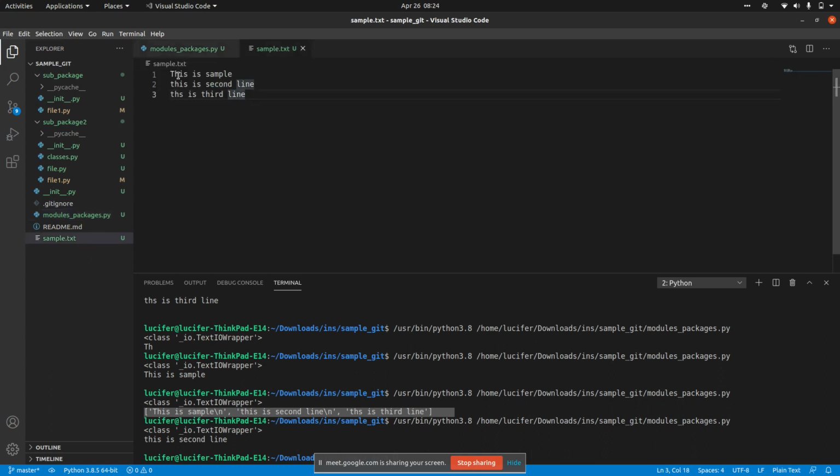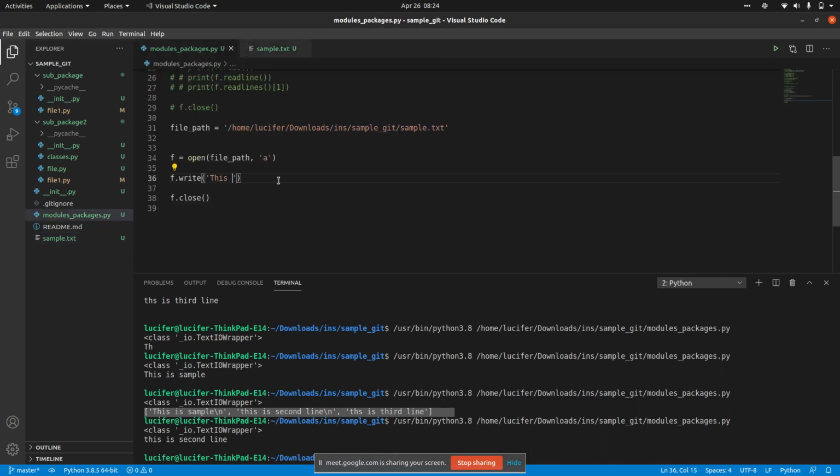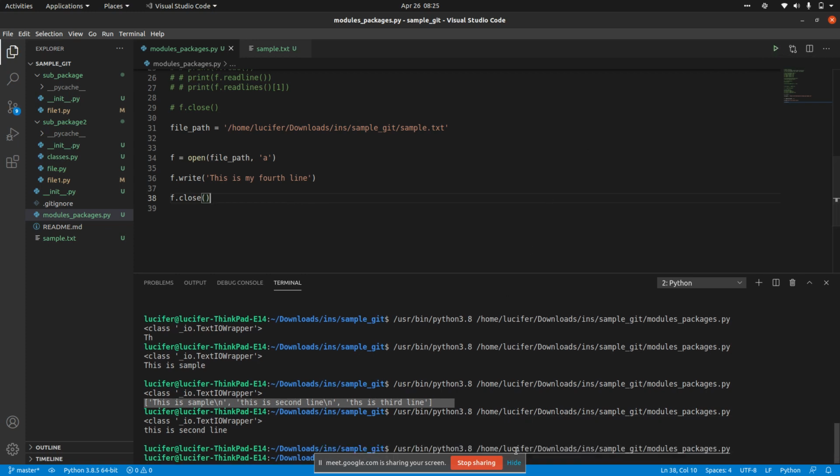You can see this is my third line, it ends here. Sample second line and third line. This is my fourth line. Be very attentive. I am just writing "this is my fourth line", I am not giving anything else here. If you just run this, it will not give you any output because we are not printing anything.